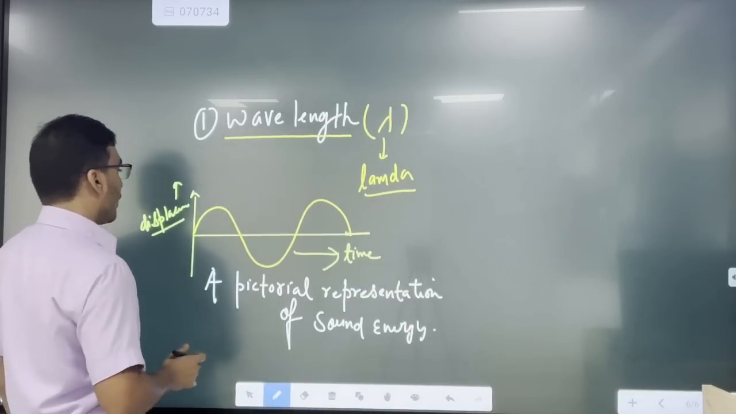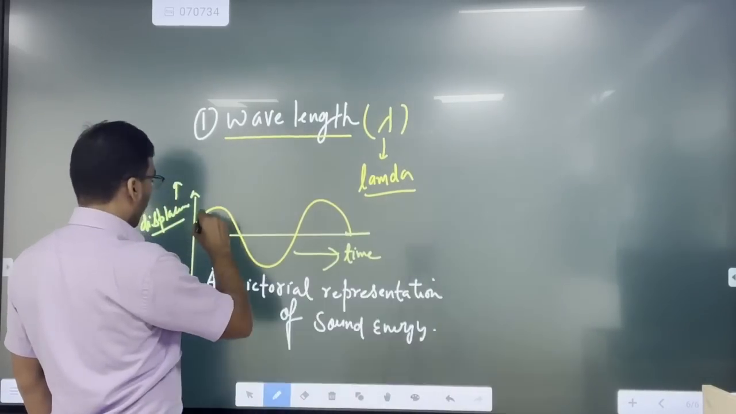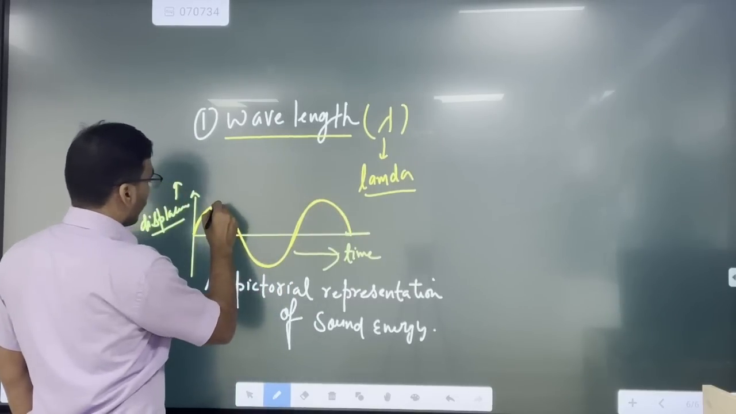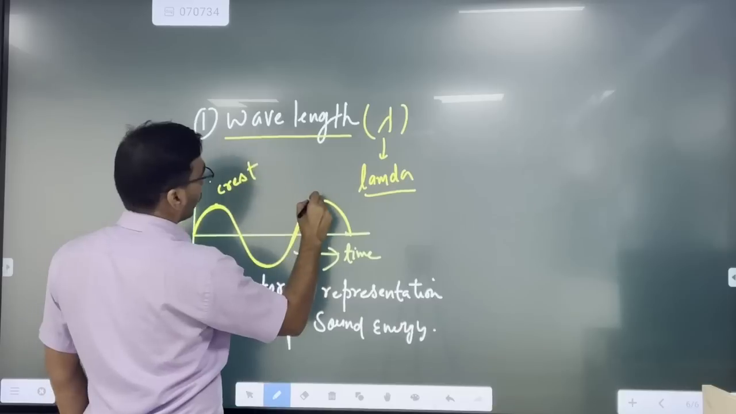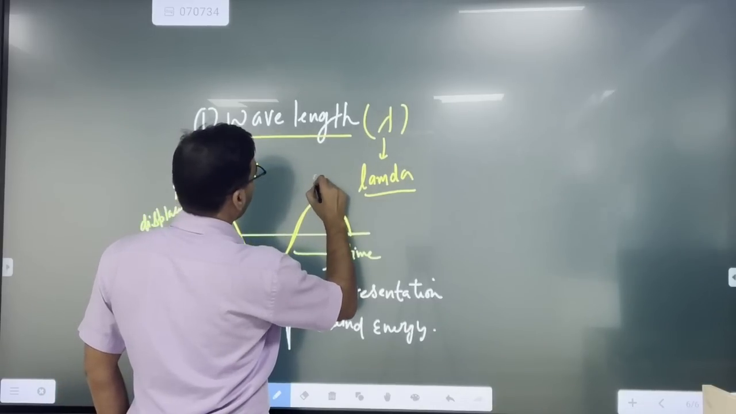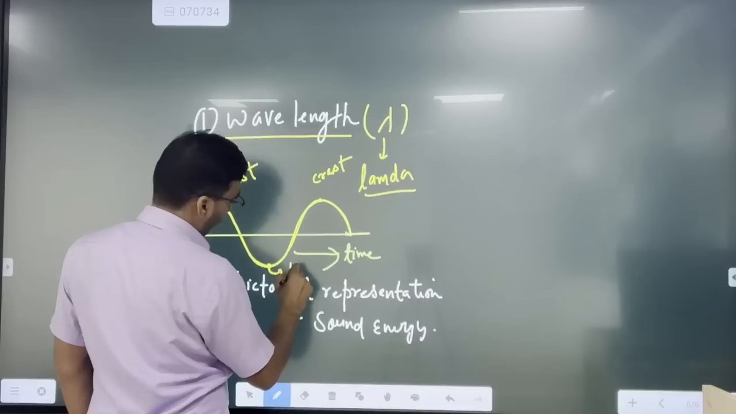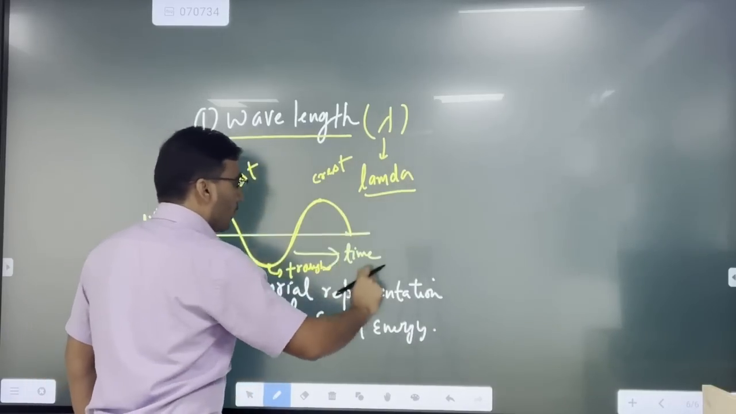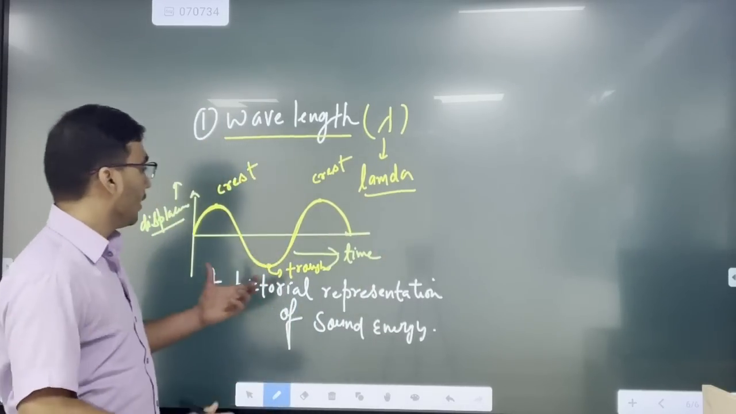Now, as you can see, this particular elevation we call the crest, and the downward one we call the trough. This continues as a pattern, and it is called a sinusoidal pattern. This is the sine graph.